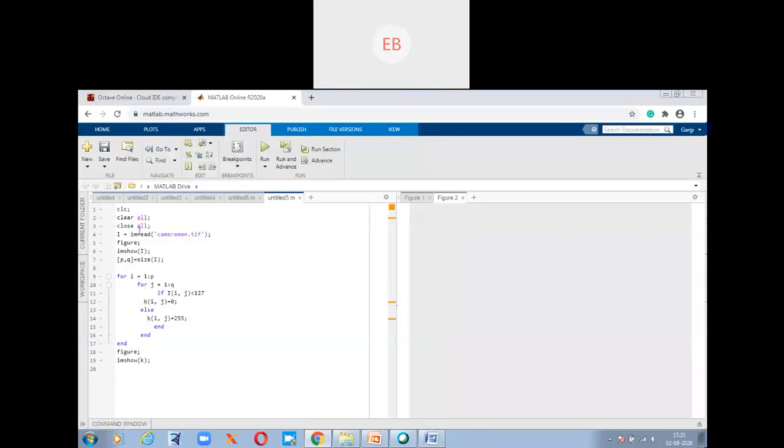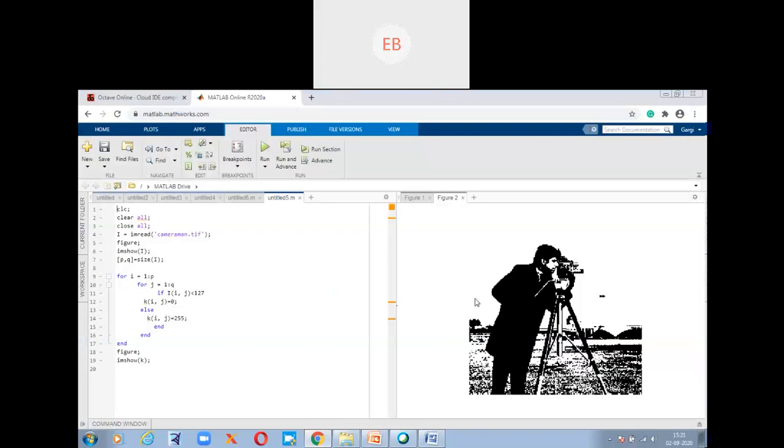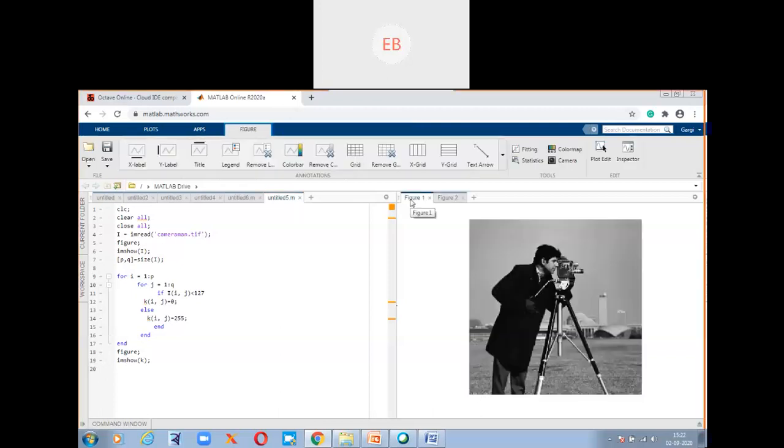This will also run now. Okay. See, all the other figures are gone. Why? Because you are using the close all command. So the close all command will clear all the previously opened images. Okay? That is why they disappeared. Now let's see whether this figure comes or not. It should come. Yes, thank God, it came.